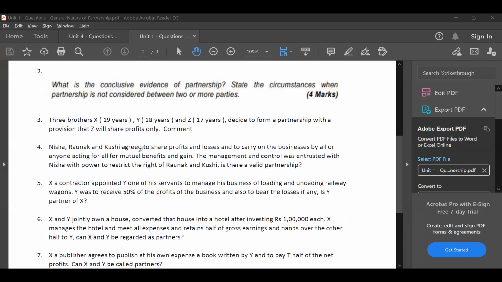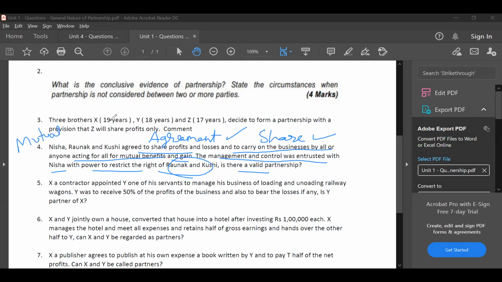Nisha, Ronak and Kushi agree to share the profits and losses to carry on the business by all or any of them acting for all, for mutual benefit and gain. The management and control was entrusted with Nisha with the power to restrict the right of Ronak and Kushi. Is there a valid partnership? You have to check three things, Kushi, for this. First, is there an agreement? True test of partnership. Agreement is there? Yes. Are they sharing profits? Yes. Is there a concept of mutual agency? Yes, one party can act for the other party.